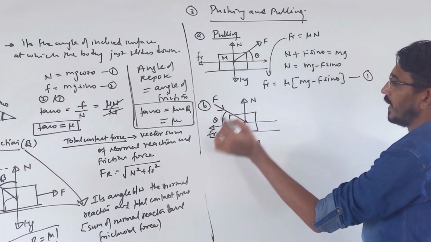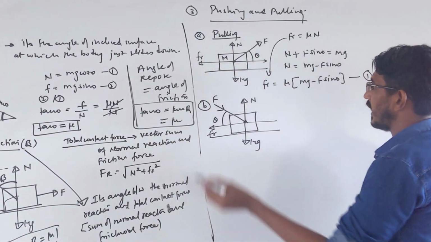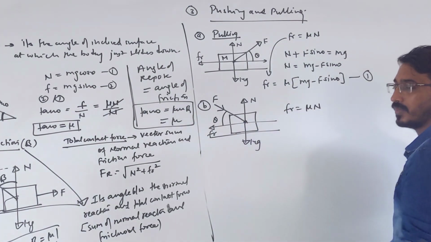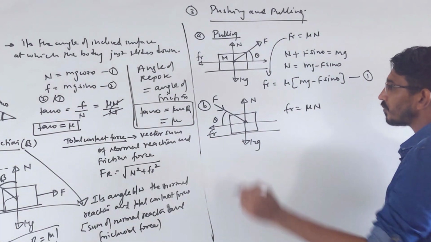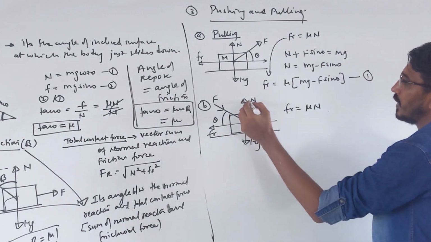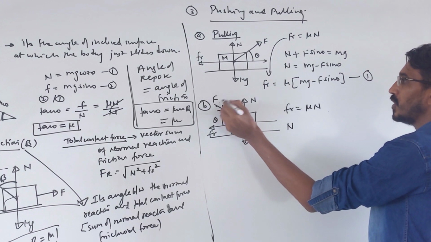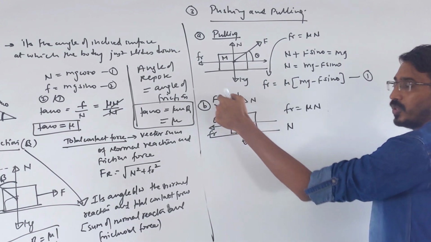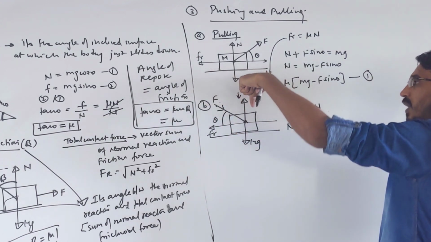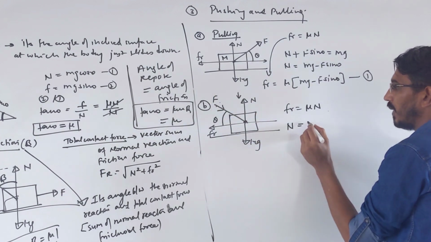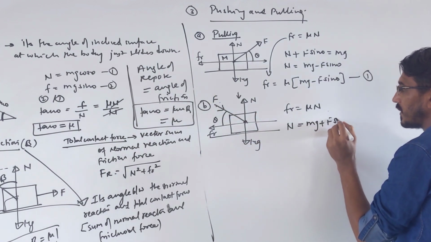The angle is theta, exactly the same with the horizontal. In this case again, what is the frictional force? Fr is mu into N. Again I need N. So what is N here? Look here, the vertical force N, and the component of this force now becomes downward, because this force is acting that way. So listen carefully, this is downward, so N will be equal to mg plus F sine theta.